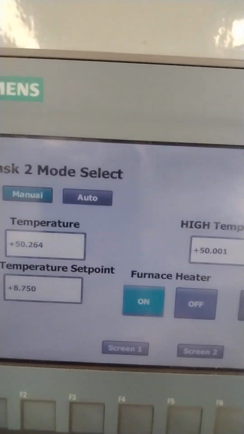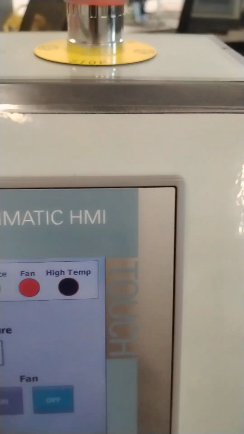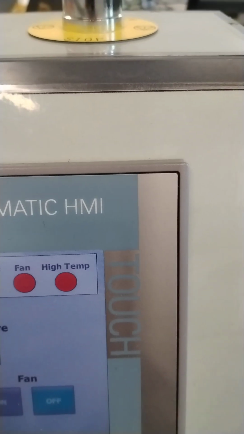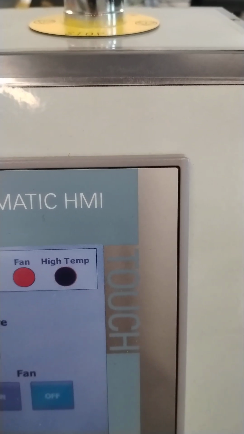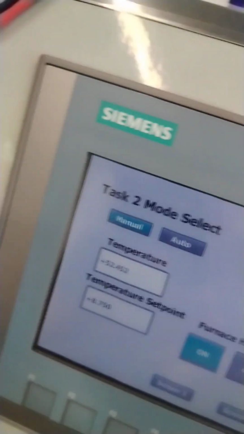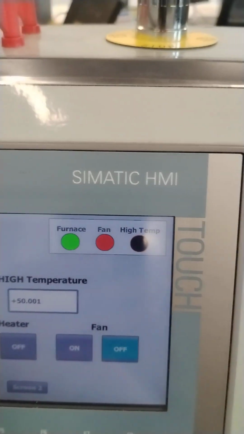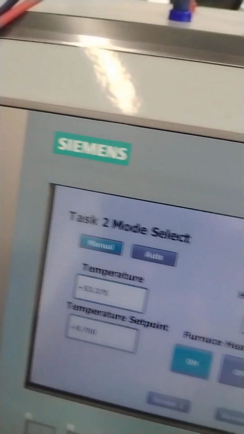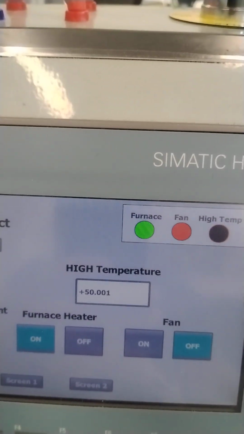See, it's more than 50. The temperature is high. Temperature alert blinking for high temperature alert. So the manual is working fine.